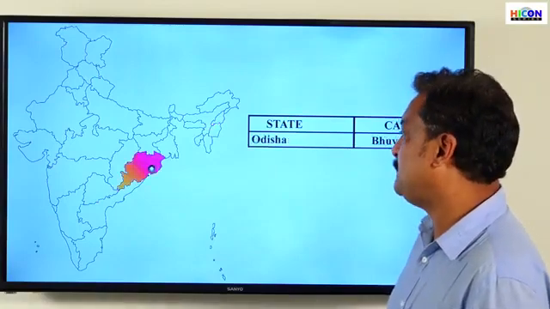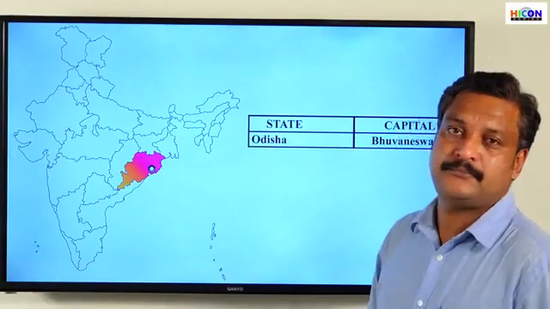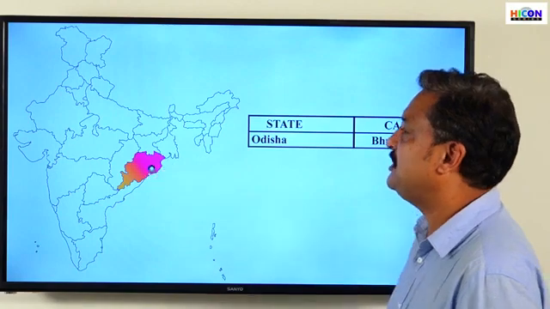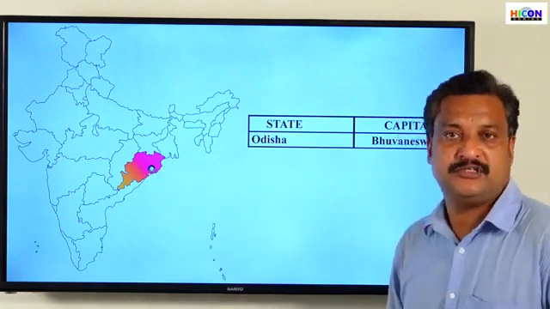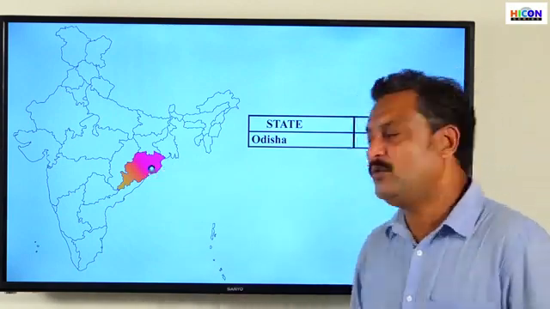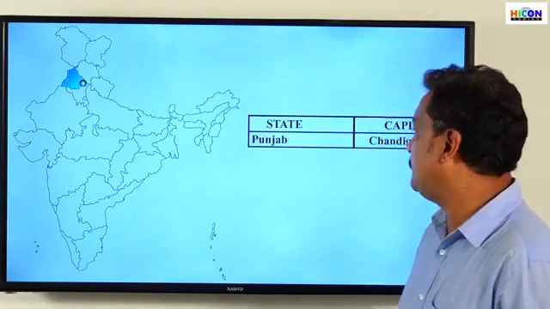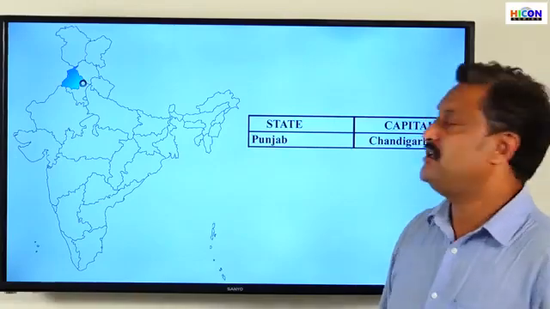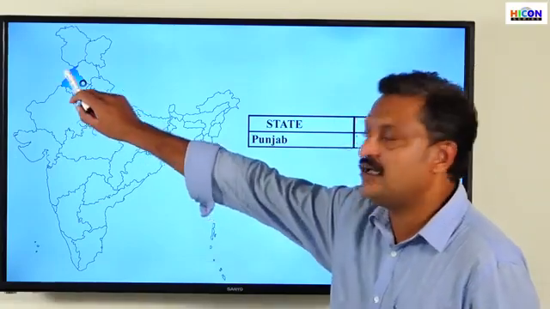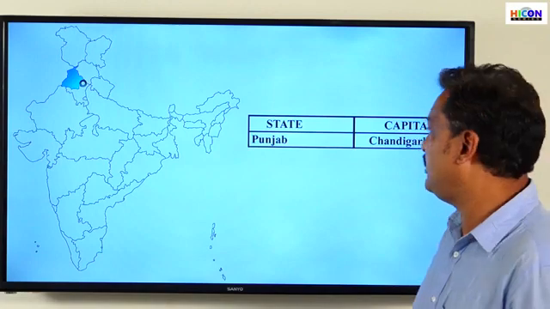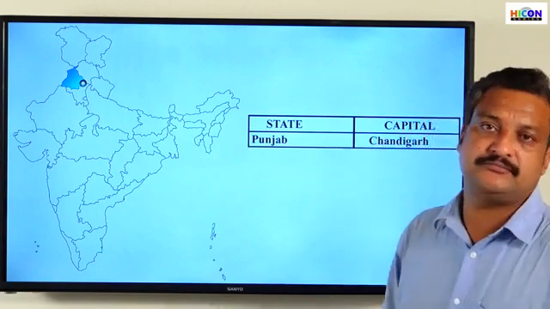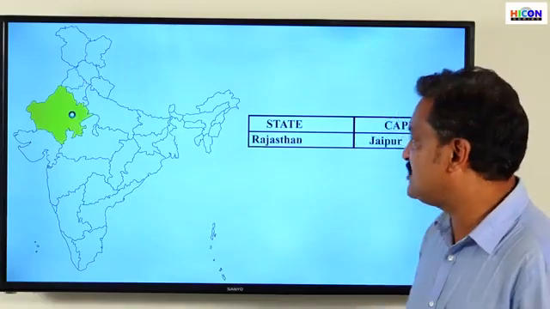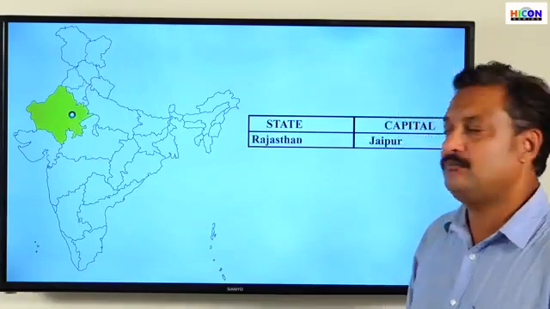The next state, Odisha. The name of the state is Odisha, and this is the capital, Bhubaneswar. The next one, Punjab. Punjab shares its capital with Haryana. Both of them have a common capital, and that is Chandigarh. So what is the capital of Punjab? Chandigarh. The next one, Rajasthan.